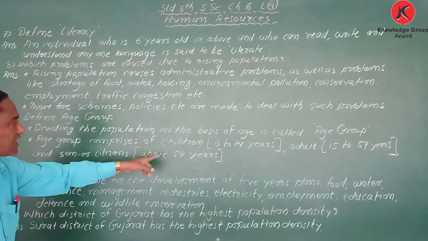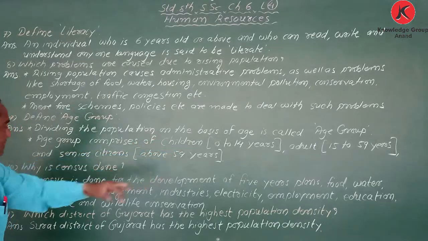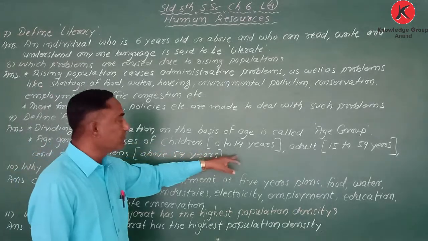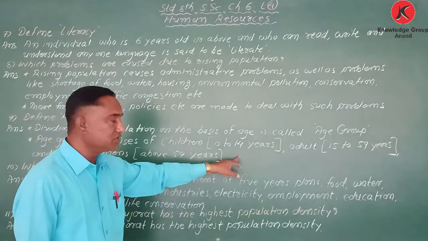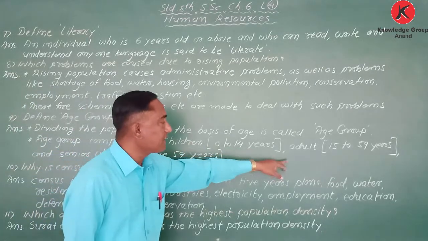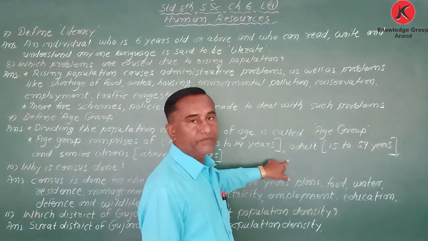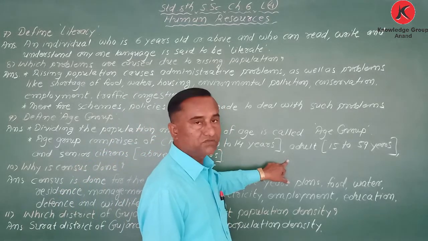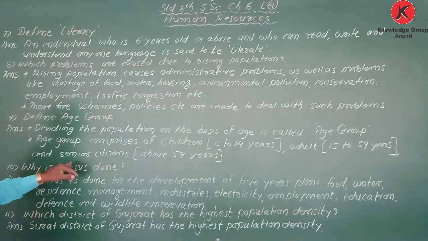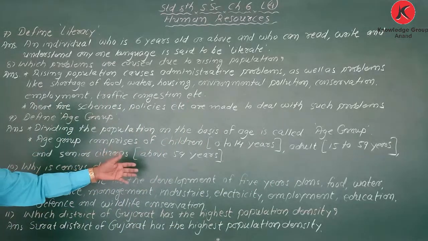From birth till 14 years, he or she is called a child. After that, from 15 to 59, he or she is called an adult. And after that comes senior citizen, above 59 years.